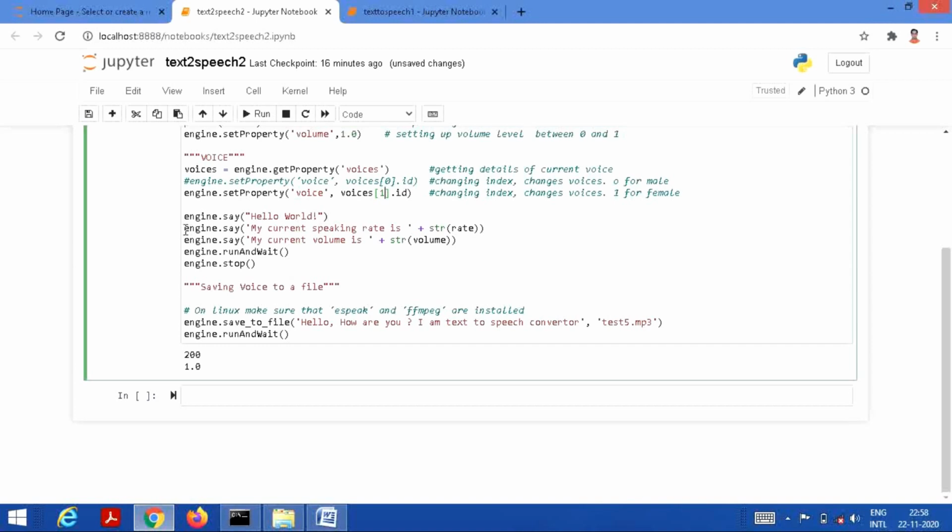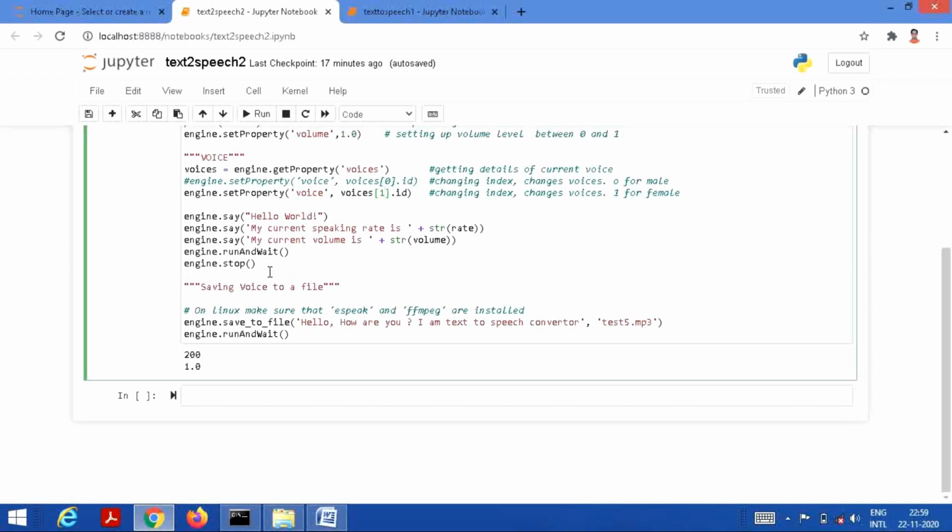We want the engine to tell its speaking rate, so we write engine.say my current speaking rate is str rate, and if we want the engine to say the status of the current volume, it will also speak my current volume as plus str volume. After speaking all these statements, the engine will run and wait, and after speaking all these statements, the engine will get stopped.